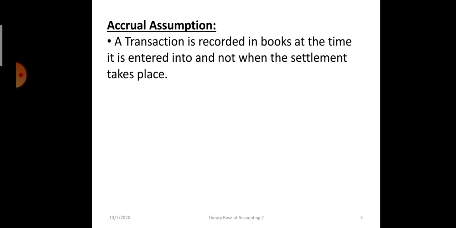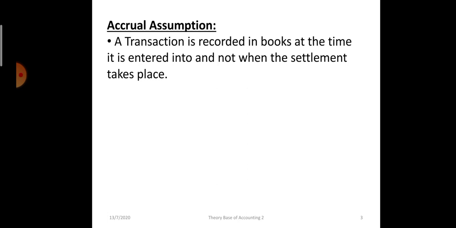According to this assumption, the transactions which are of financial nature should be recorded when we enter into that transaction, irrespective of the cash settlement taking place. Okay, I am repeating. A transaction is recorded in the books at the time it is entered into and not when the settlement takes place. Now listen to this example properly.